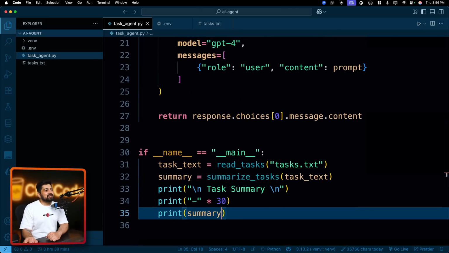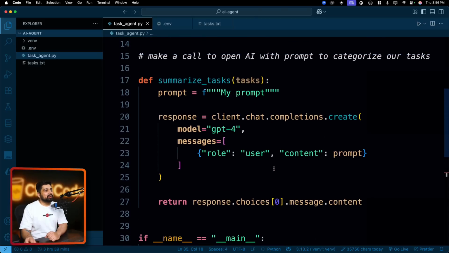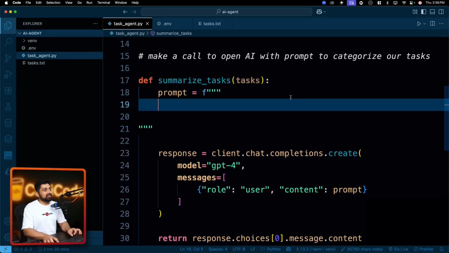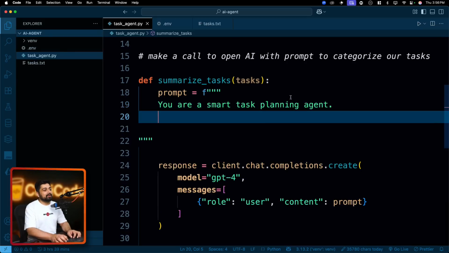All right. Now comes the most interesting thing, how we go ahead and send the prompt, because this is where the magic happens. Let's write a really nice prompt together, and we will inject some of the variables as well. We'll say that you are a smart task planning agent. First of all, give it a role, what you have to do.